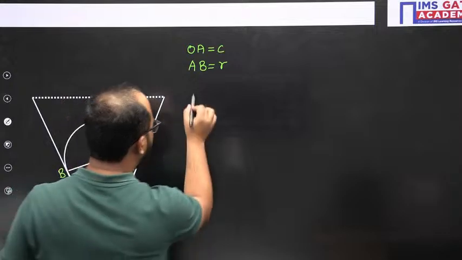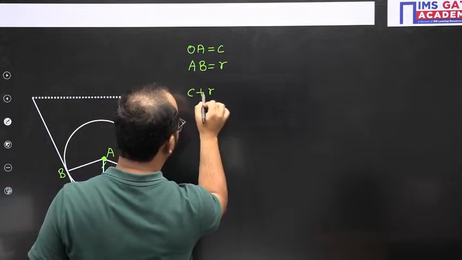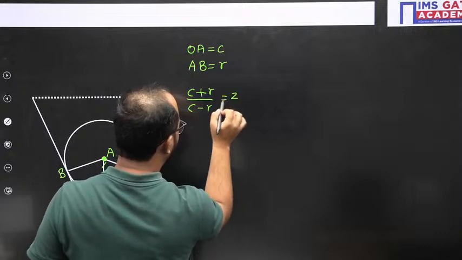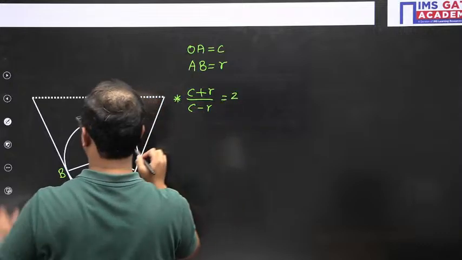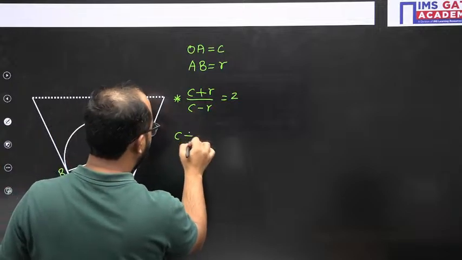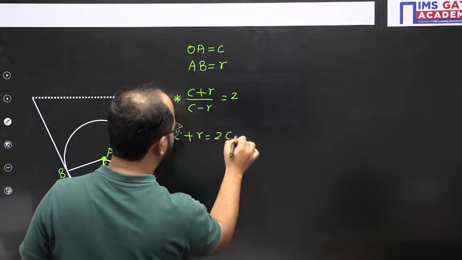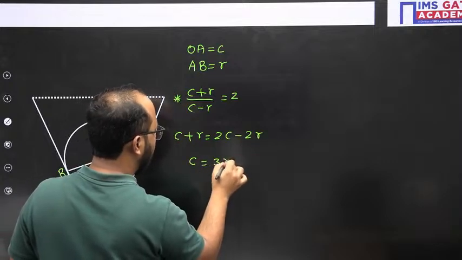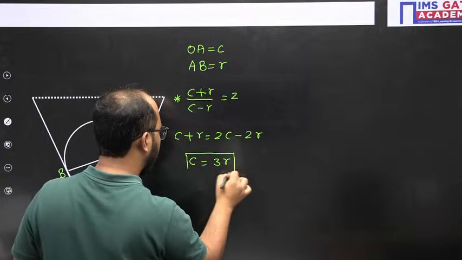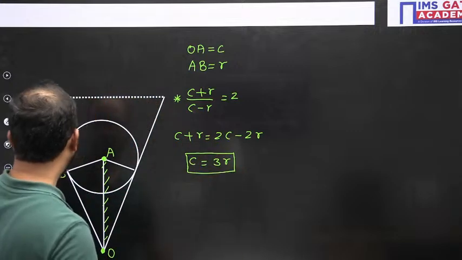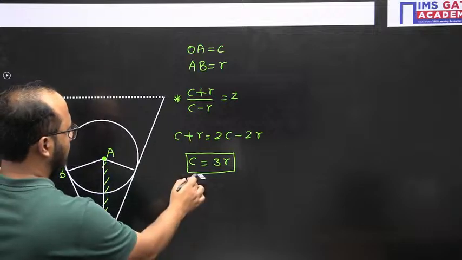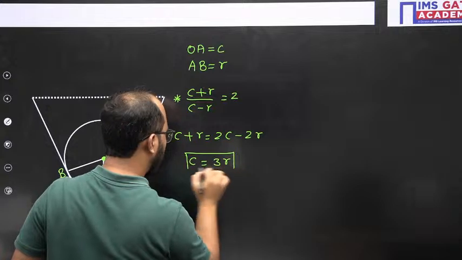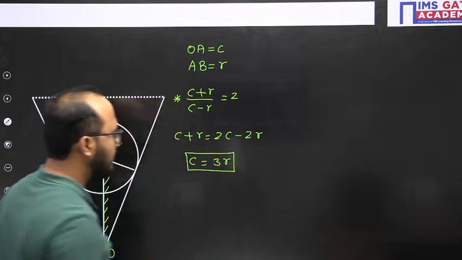Now what ratio have they given? C plus R divided by C minus R is 2. So if I use this relation here, C plus R equals 2C minus 2R. So you will be getting C equals 3R. This is the relation we will be getting. Yes or no? Very basic thing. C equals 3R.